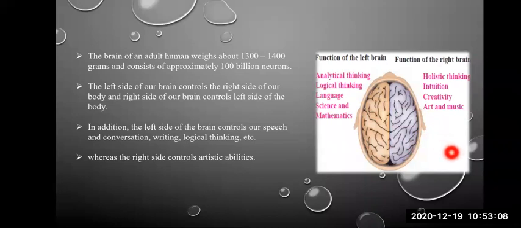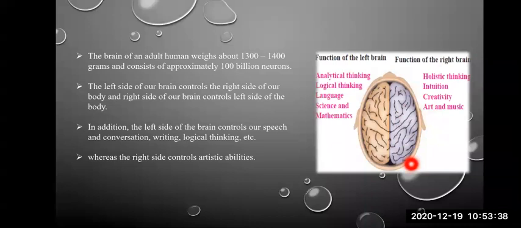Now, this is the major portion of the brain which performs analytical thinking, logical thinking, language, science, maths. Whereas the right brain is concerned with holistic thinking, meaning overall thinking, and intuition.